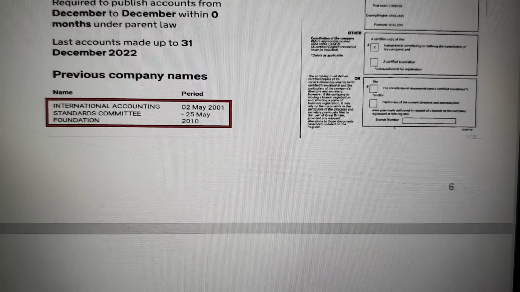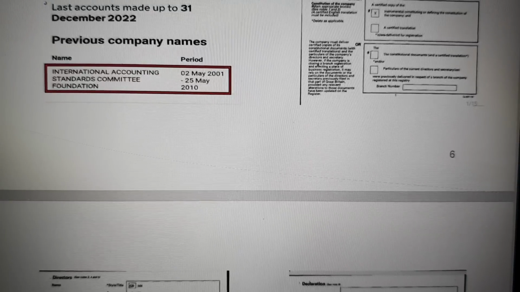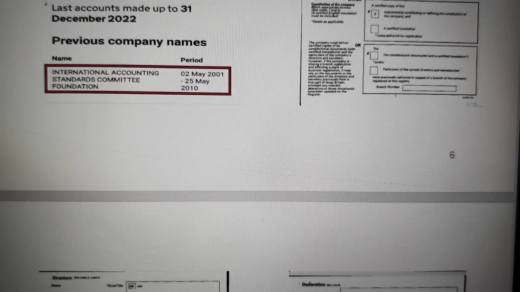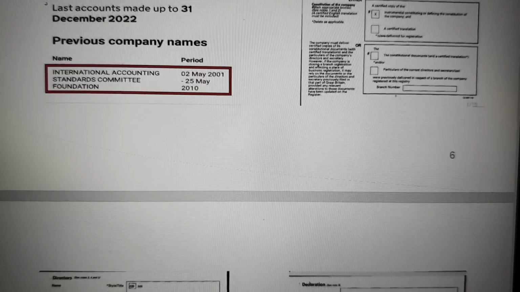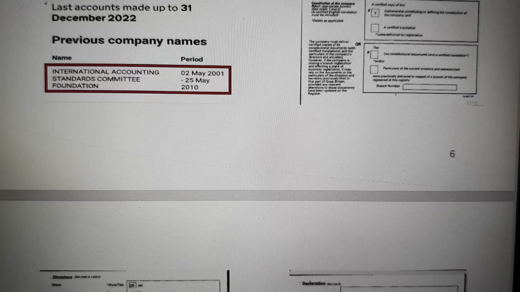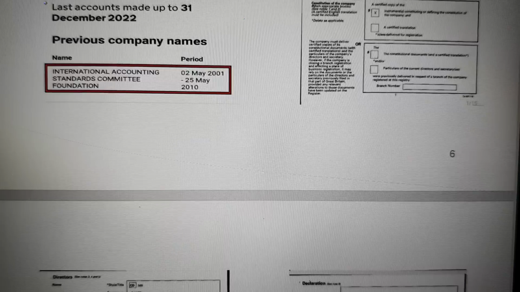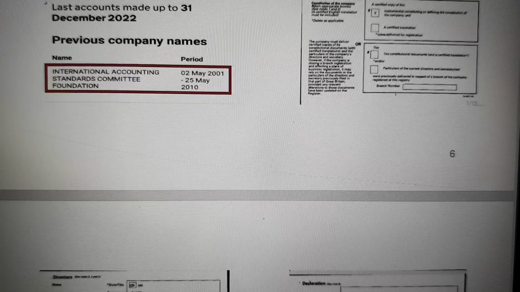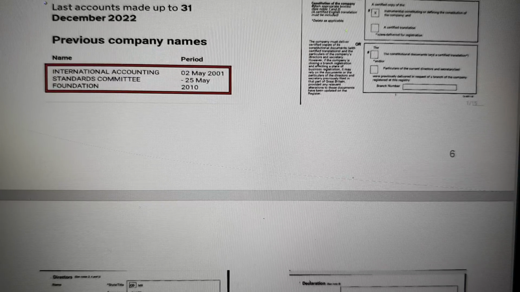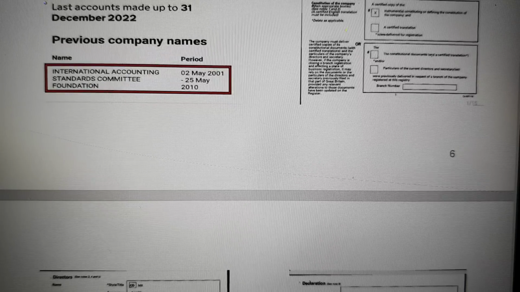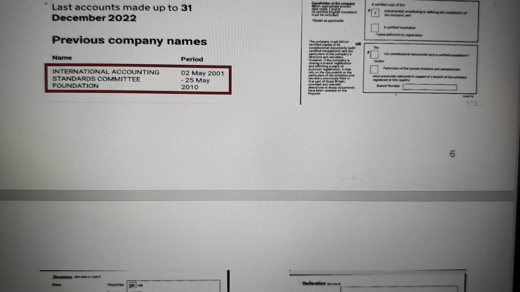But interestingly, and this is important, the initial name for this company was International Accounts Standards Committee Foundation. Now that's important because for this fraud to take place, you would need accountants to be part of it, because they file the company's accounts to Companies House. Now, if they have access to the fraudulent bank accounts or forged bank documents that I suspect many of them do, and I have those forged bank documents that I suspect are produced by the banks themselves, the accountants can then use them to falsify the figures for the companies, and send the real money into offshore accounts, and we'll come to that later.